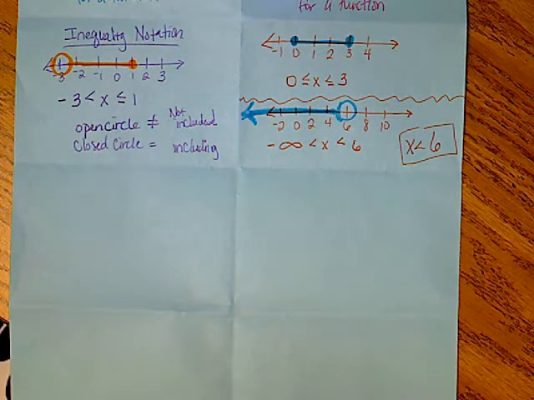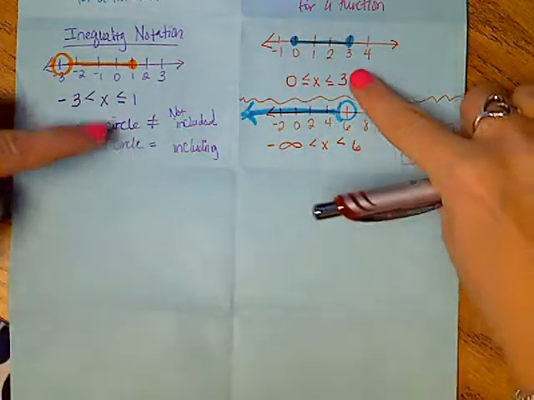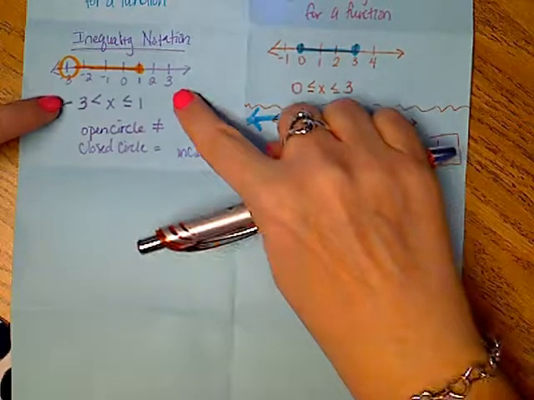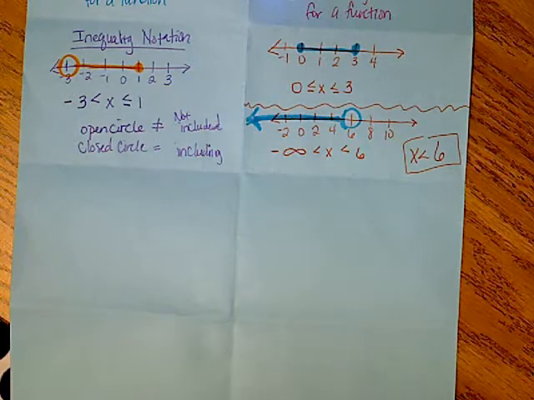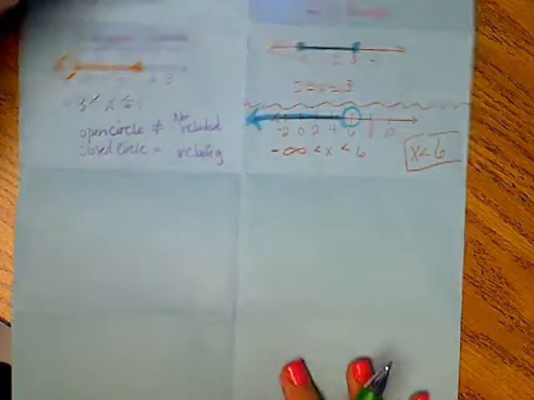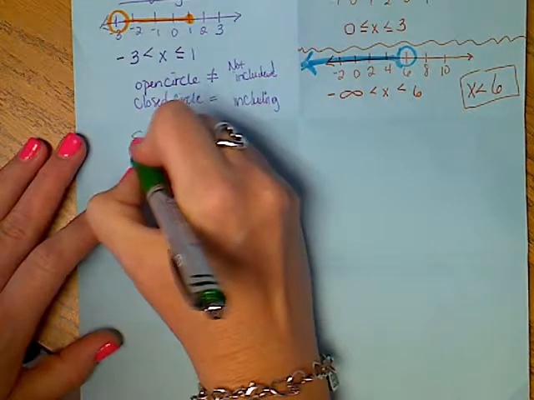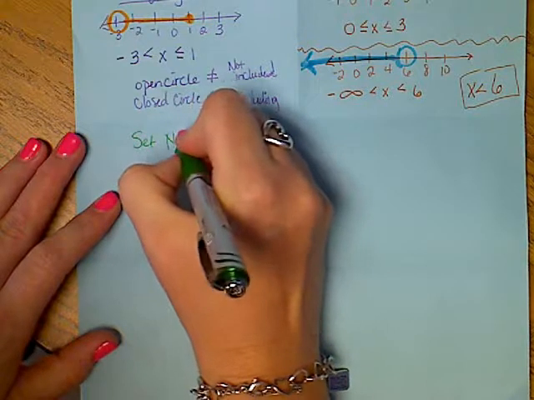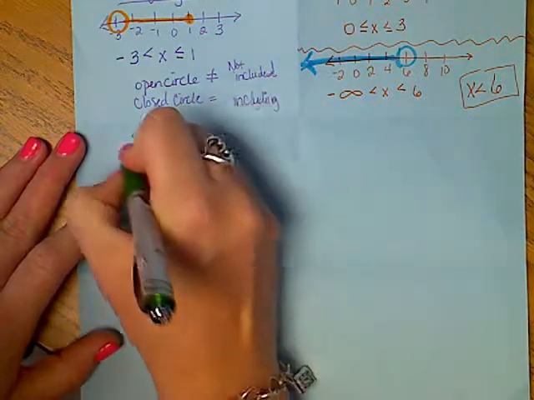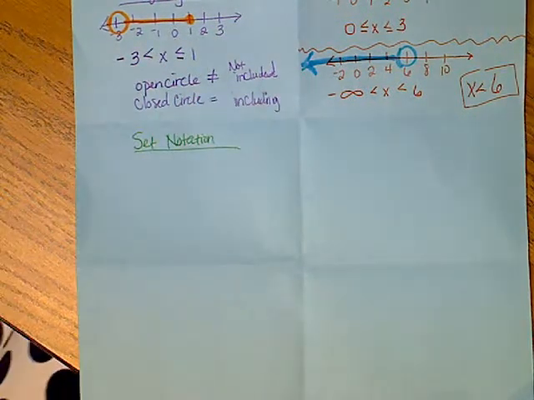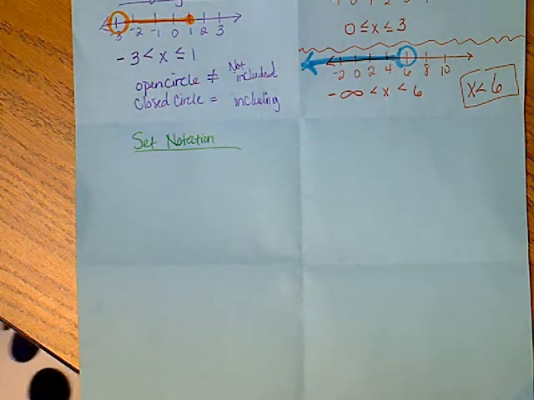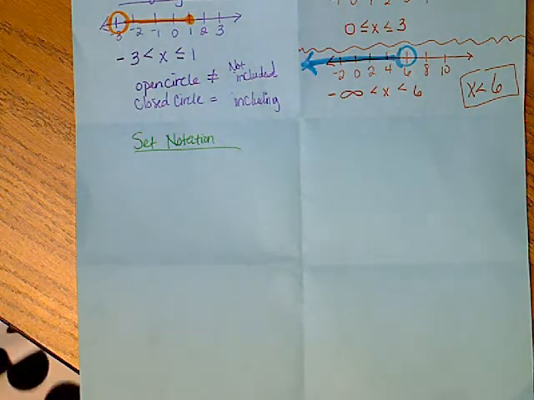The good news is the next notation is almost identical, but it adds a couple things to this notation right here. It adds a couple things, nothing major. So we're going to do the next notation now. It's called set notation. It's got a short name, but it's longer to write. Kind of frustrating, but that's just the way it is. The first thing that we need to know for set notation